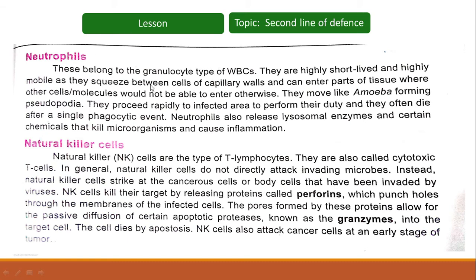So neutrophils are the first responders. They are the granulocyte type of WBCs. They are short-lived and highly mobile, as they can squeeze between cells of capillary walls where other cells cannot enter. They also release lysosomal enzymes, digesting enzymes which can digest the microorganisms and can also cause inflammation.